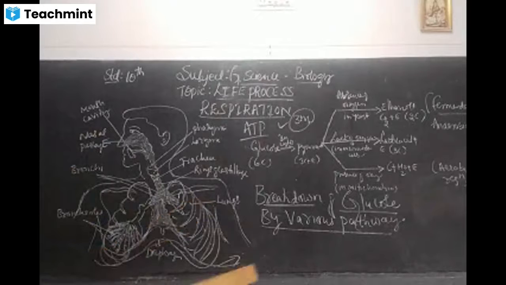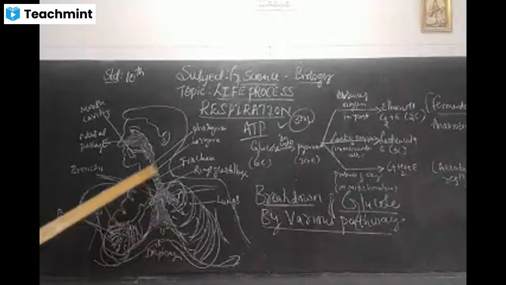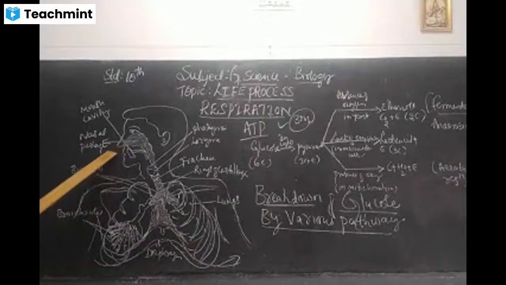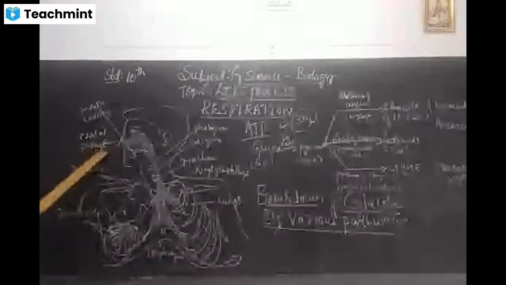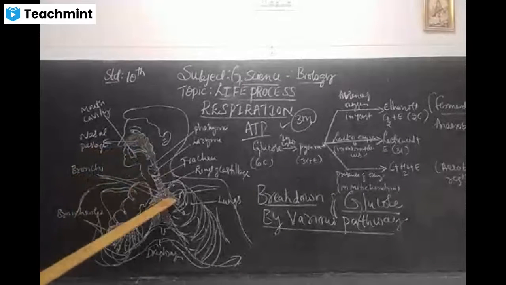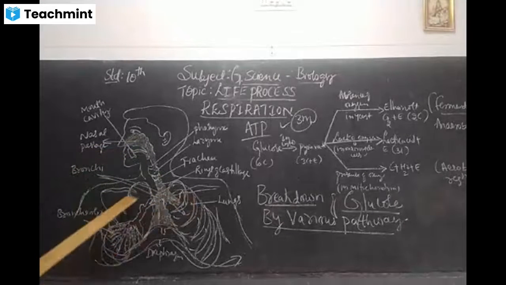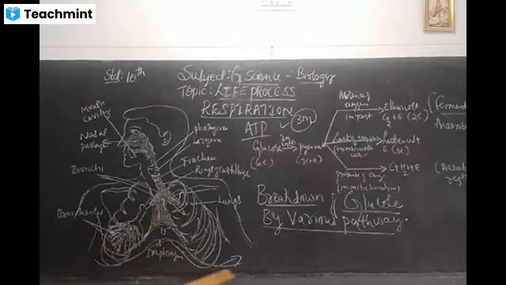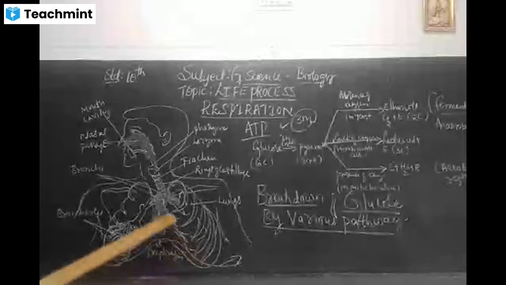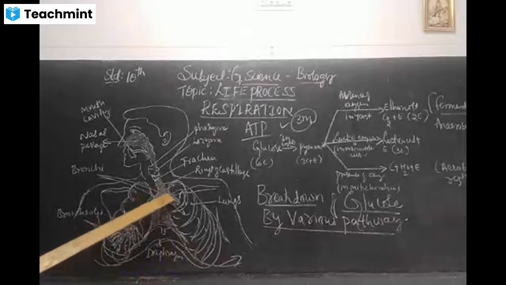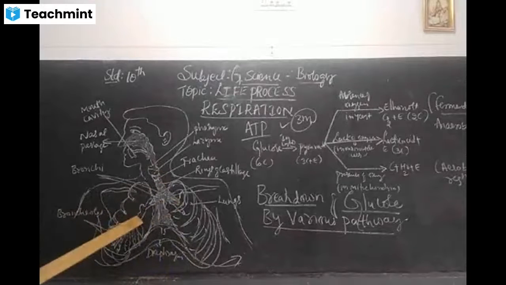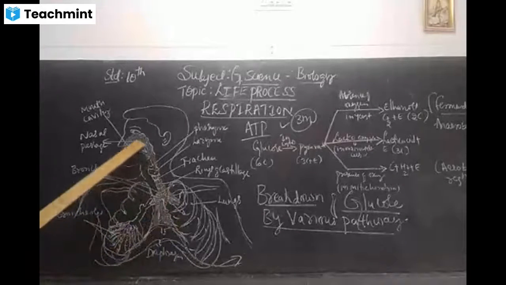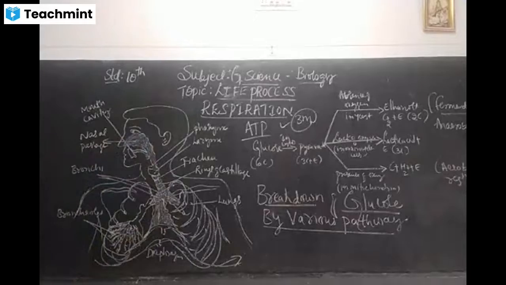How is the carbon dioxide released? You receive the air, and after it is purified, the oxygen is used by different parts of the body, and the carbon dioxide comes back to the lungs and is released through the nasal passage.